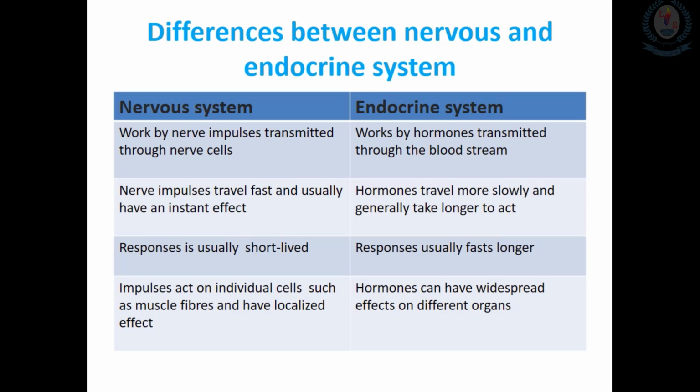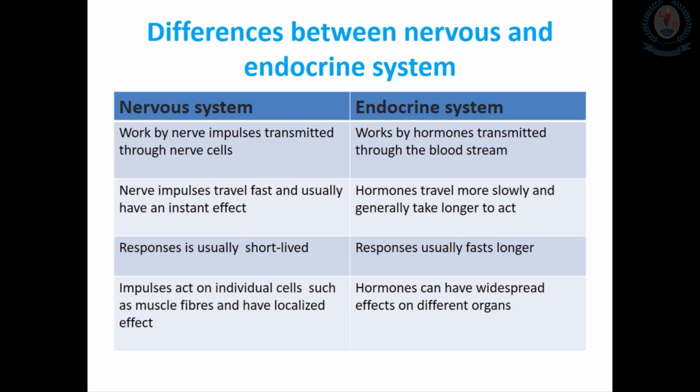So normally they act on individual cells such as muscle fibers, which is a localized effect related to the nervous system. But in the endocrine system, these hormones have a widespread effect on different organs. These hormones only affect particular tissues or organs according to their chemical receptors, but they are carried through the bloodstream to all areas of the body.